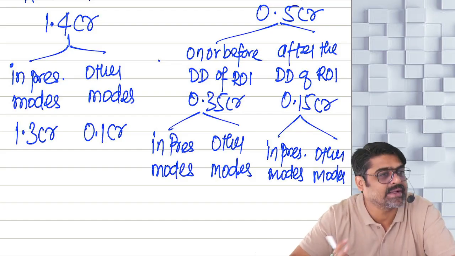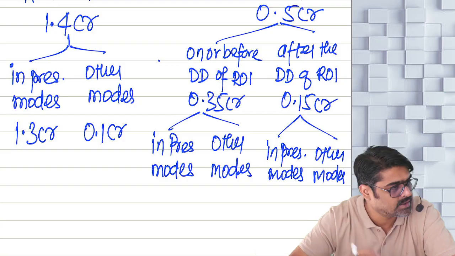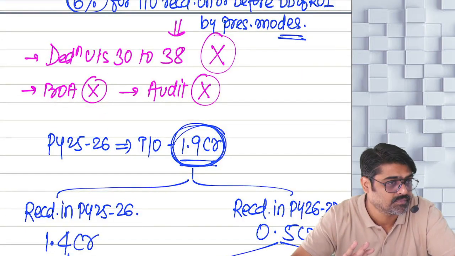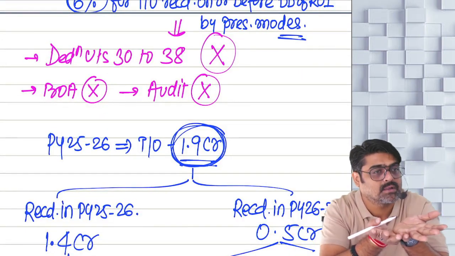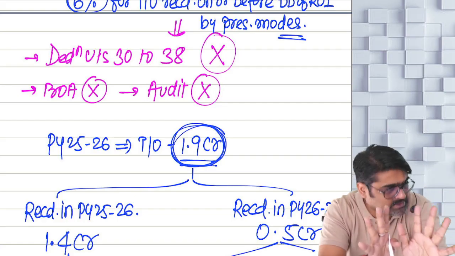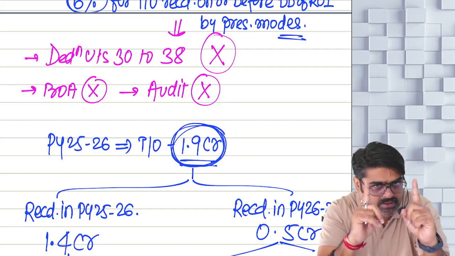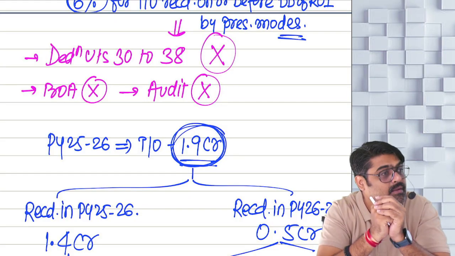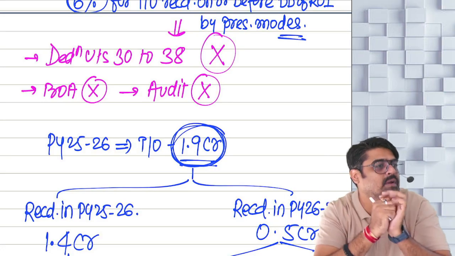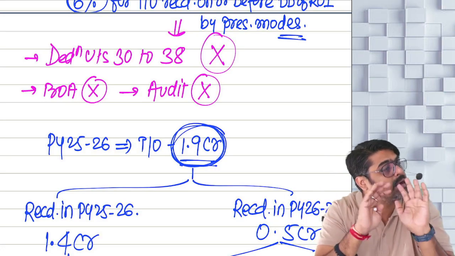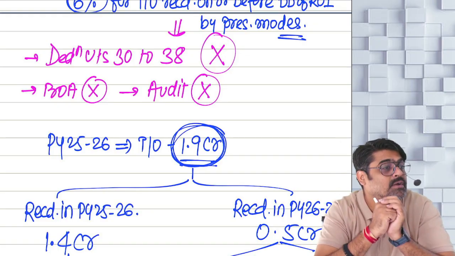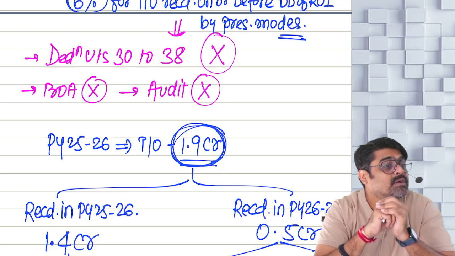So what I am doing, I am identifying when my turnover is actually received. Turnover relates to this year. For this entire year, how much was your total turnover? 1.9. I have to take 8% of 1.9 CR. Yes or no? I have to take 8% of the turnover of this year. But out of this turnover, some turnover is received in cash, some is received in prescribed modes.